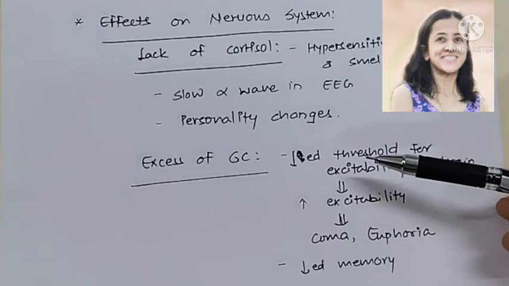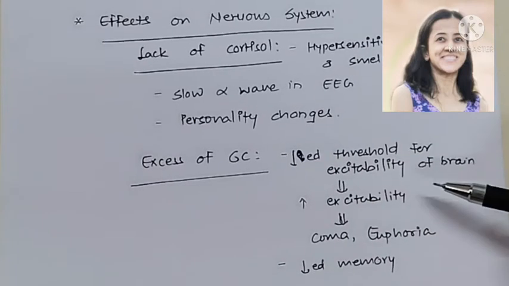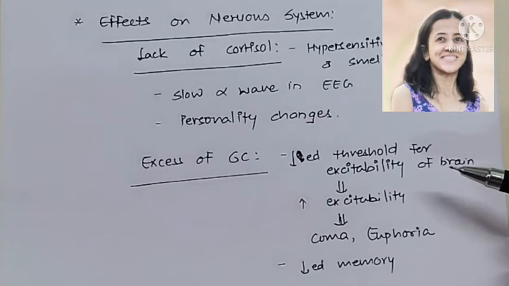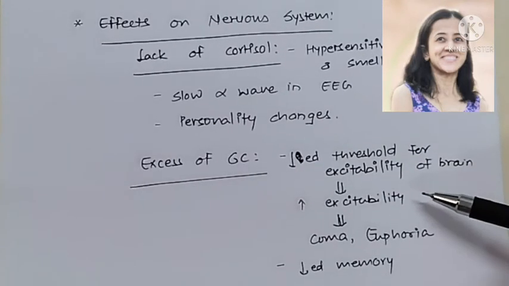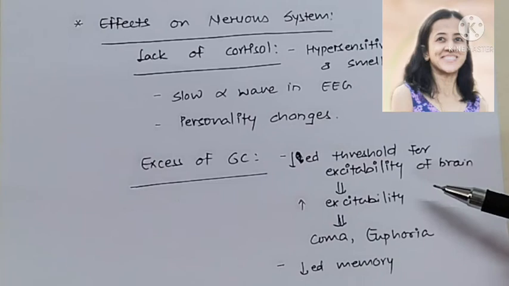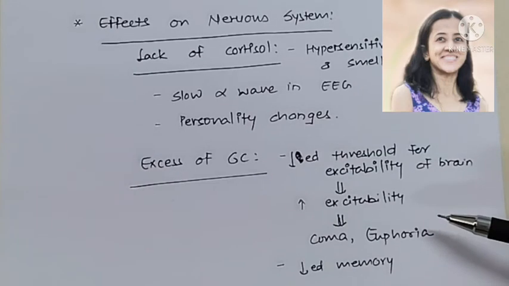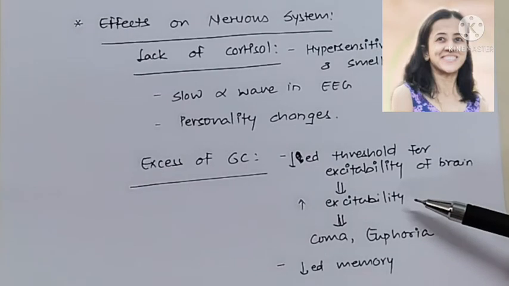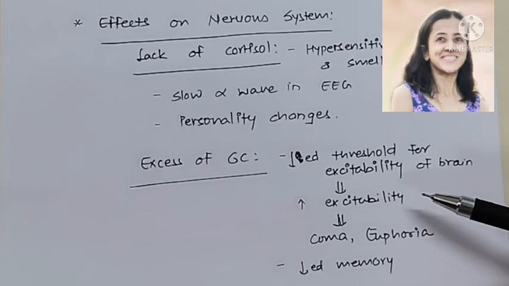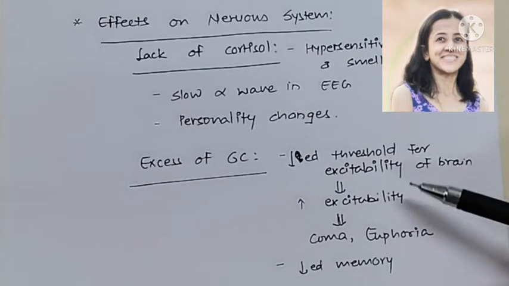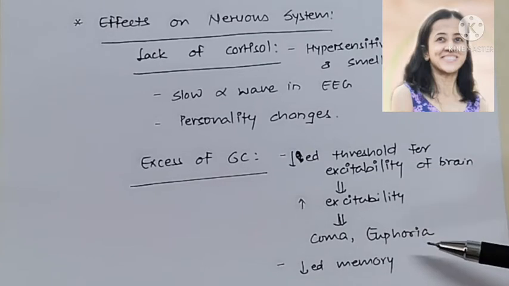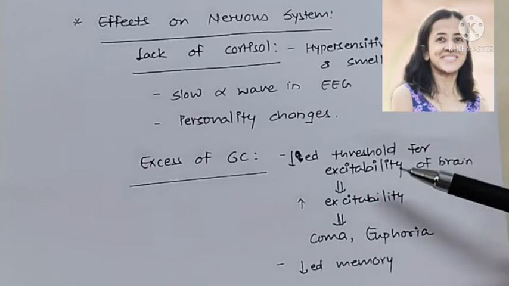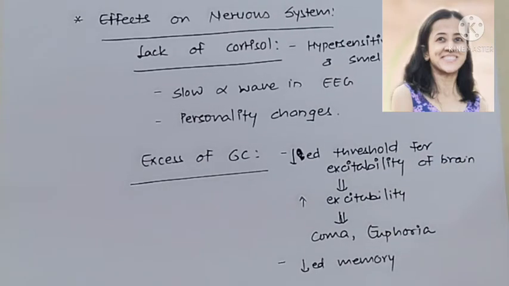When there is excess of glucocorticoids, there is decreased threshold for the excitability of the brain. And therefore, when the threshold decreases, excitability increases. And as the excitability increases, it produces convulsion, coma, and epilepsy. So glucocorticoids should be given with caution in patients with epilepsy. Sometimes, because of increase in excitability, it may produce euphoria, that is a false sense of well-being. Other effect of excess glucocorticoids is it decreases memory.